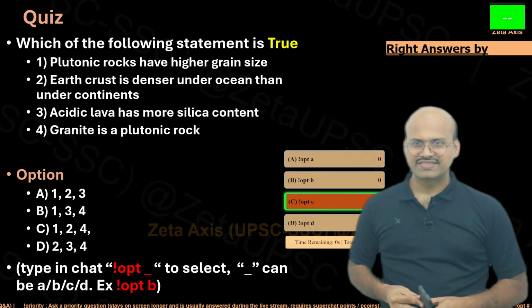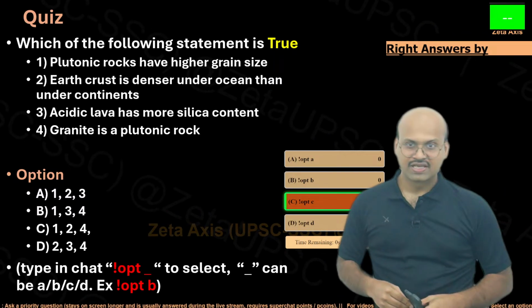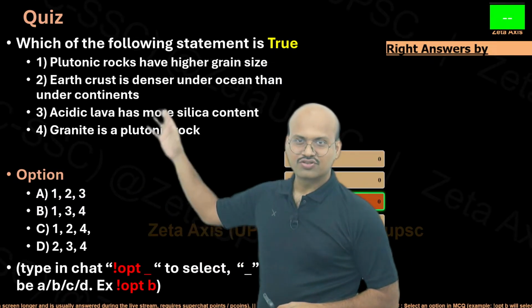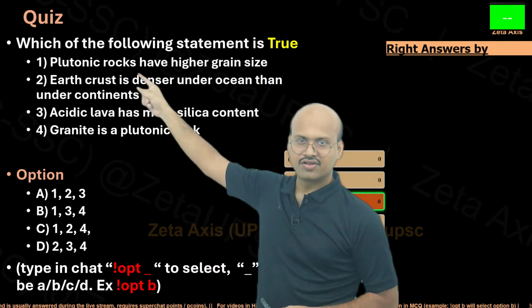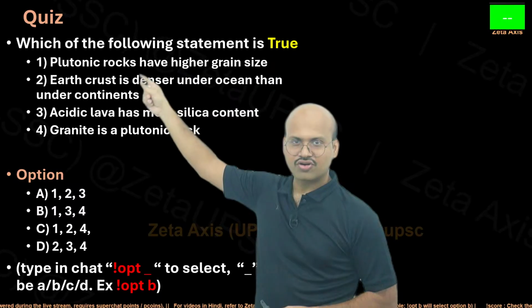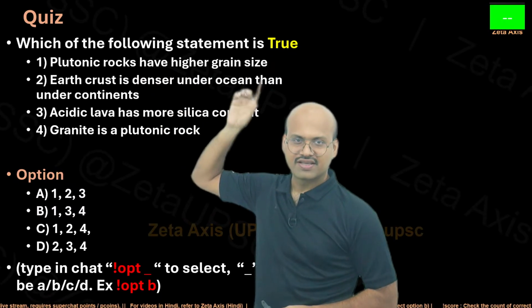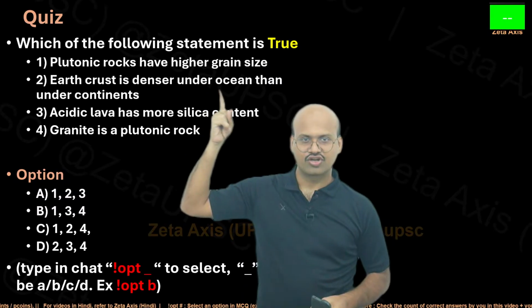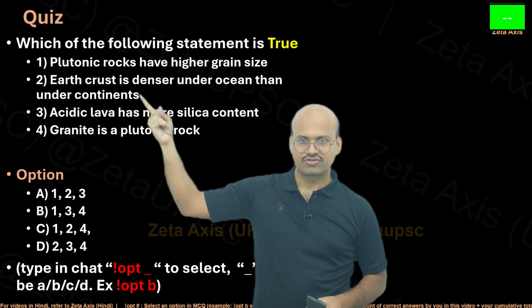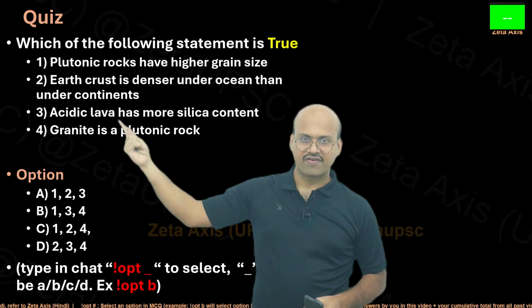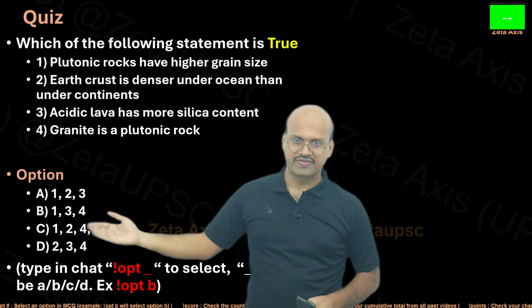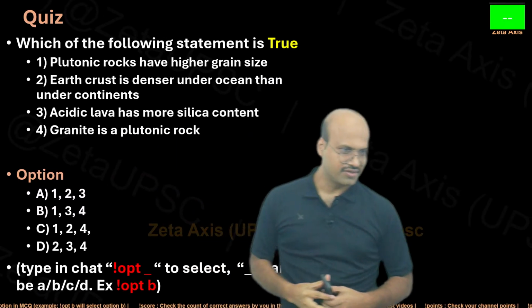Okay, so the answer is C. Let's discuss why. We can see that plutonic rocks have higher grain size, that is, they have higher crystal size. This is true. Earth crust is denser under ocean than under continents. This is also true. Acidic lava has more silica content, and granite is plutonic rock. So we have seen that the answer is C.